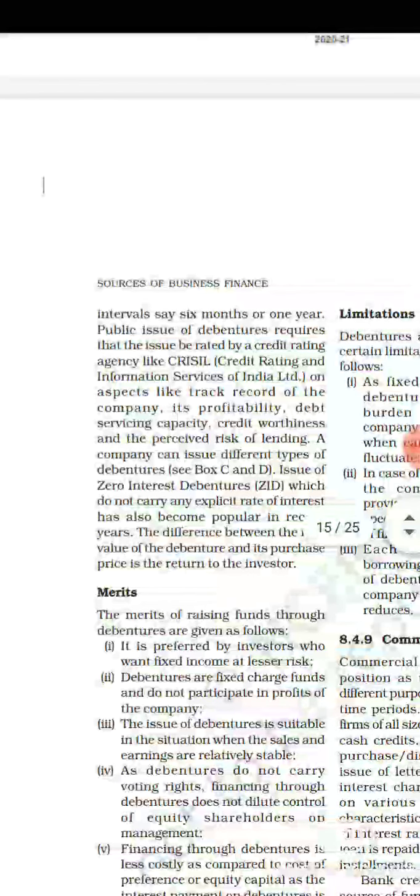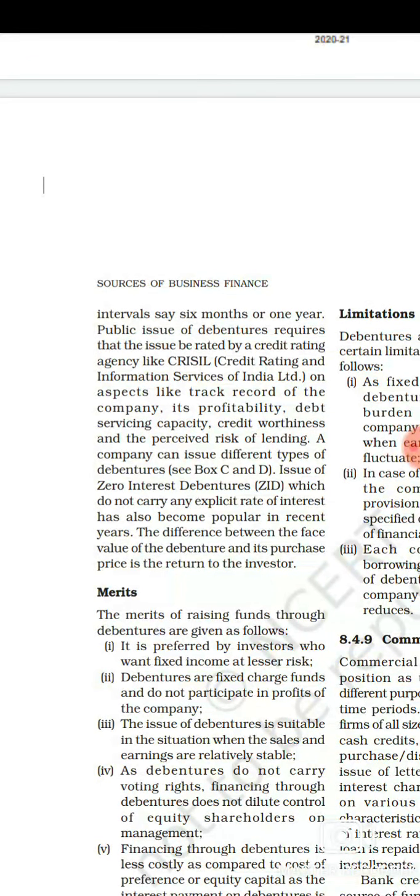That is why it is said that debenture is a source of raising long-term funds where very little risk is there. Now the period of debentures is basically from 6 months or 1 year. Means the company can issue debentures for raising funds for a period of 6 months or a period of 1 year.